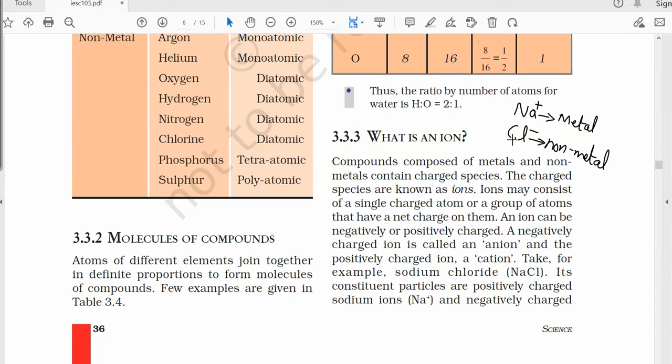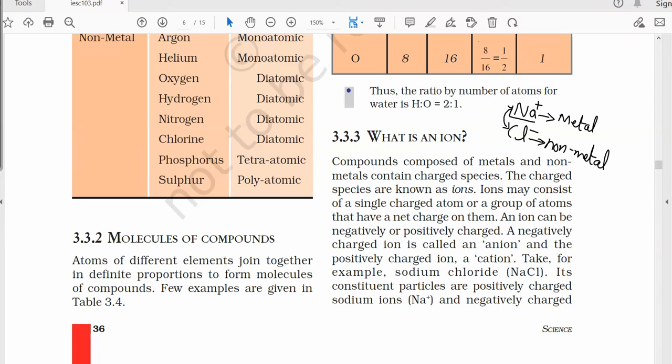and Cl has converted to Cl-. So what will happen? The positive and negative charges produced in the sodium and chlorine will attract each other to form a chemical bond between them, which will hold them together. This attractive force is termed the chemical bond.